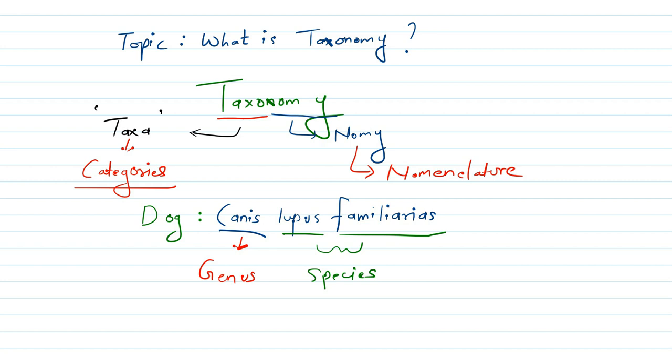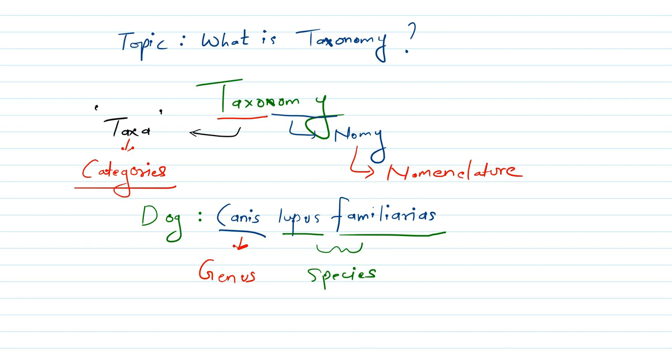So the first word, canis, represents the genus, and the second word lupus and the third word familiaris represent the species. So why am I telling you all this? Let's come back to the question of what is taxonomy.